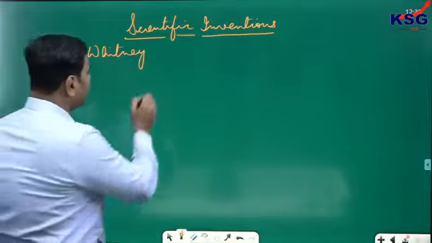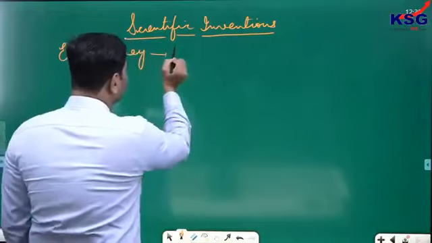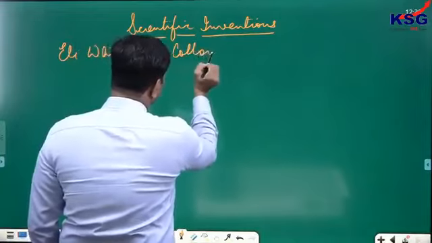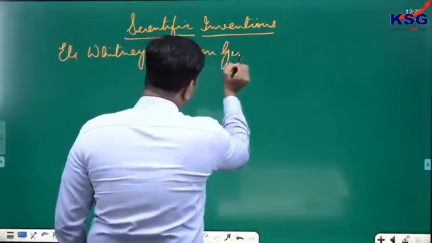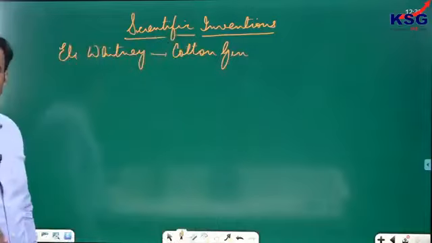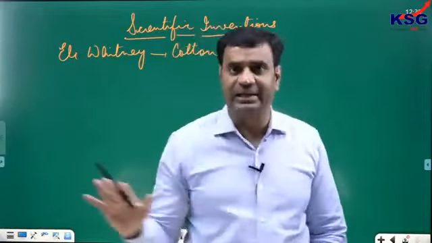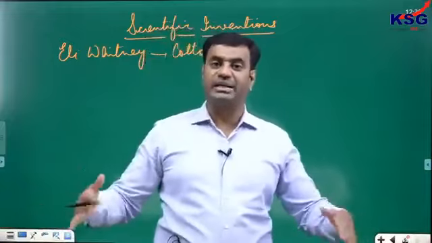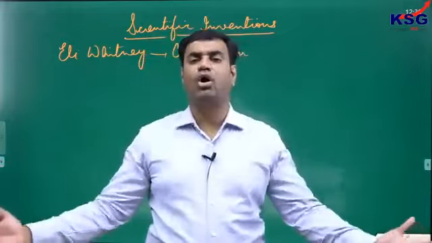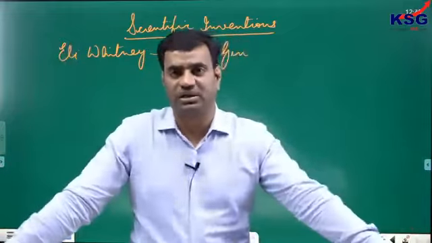Eli Whitney, who invented a device known as the cotton gin. Clear? The purpose of the cotton gin was to separate raw cotton from cotton seeds mechanically at a faster pace. So with a mechanical device, a large amount of raw cotton could be separated from cotton seeds.